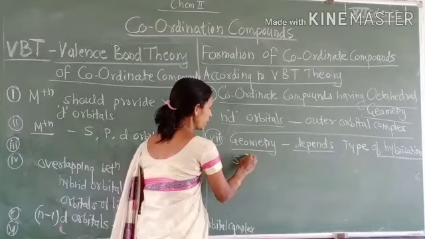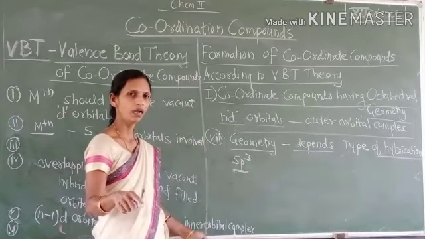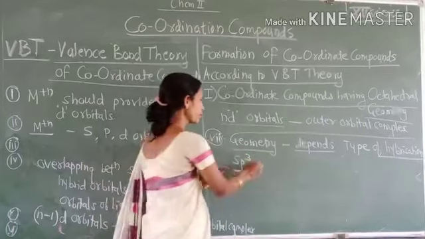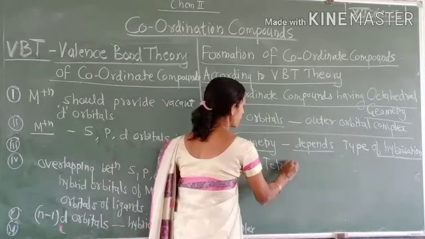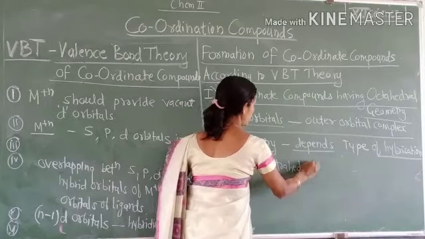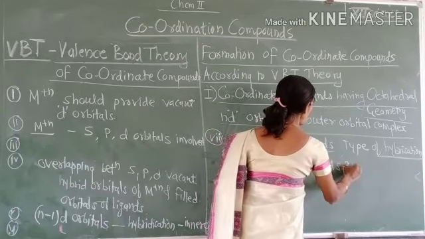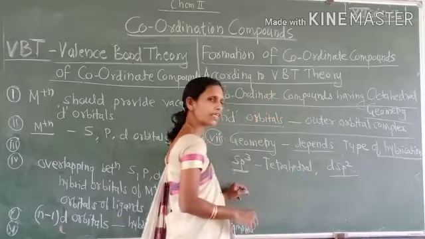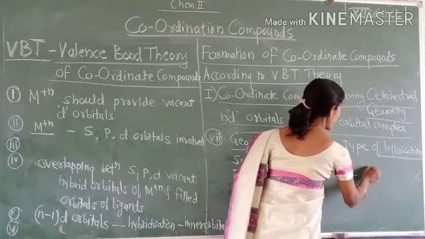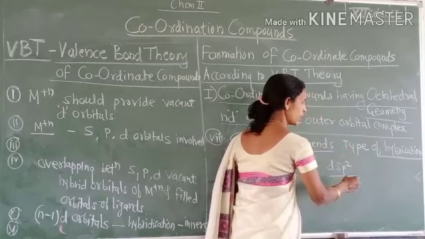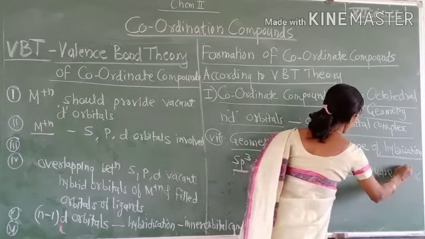For example, if sp3 hybridization takes place in the central metal ion or atom, then the coordinate compound formed is tetrahedral. If dsp2 hybridization takes place in the central metal ion, then it forms a square planar complex.